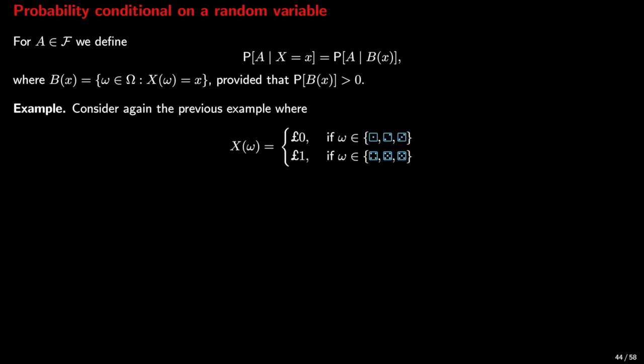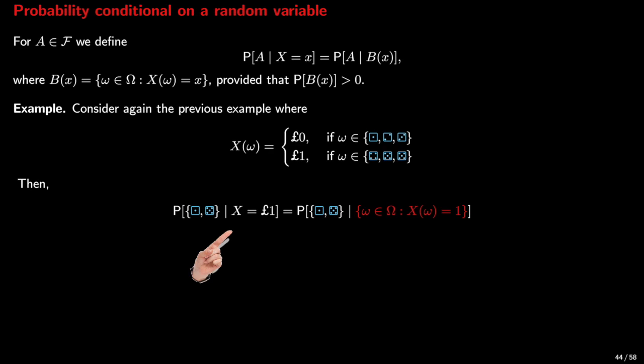Let's go back to the previous example, where we win nothing if we roll 1, 2, or 3, and we win £1 if we roll 4, 5, or 6. According to this definition, the probability someone rolled either 1 or 5, given that they won £1, is the probability of the set that contains 1 and 5, given the event that omega is in the sample space omega, such that X of omega is equal to 1.